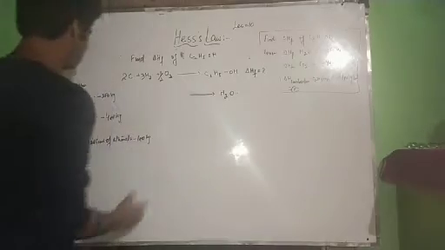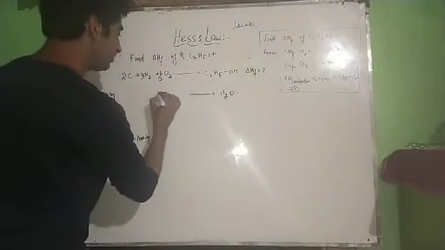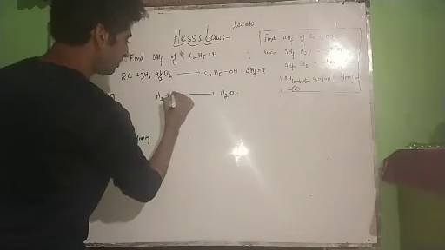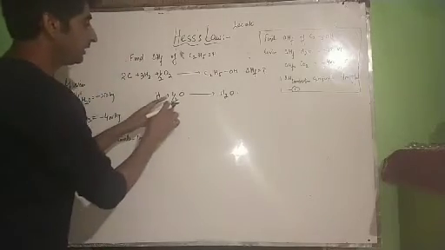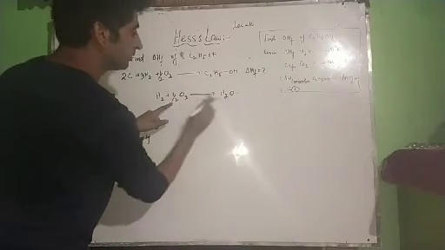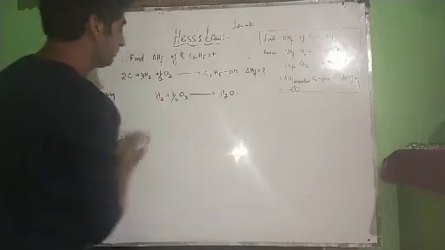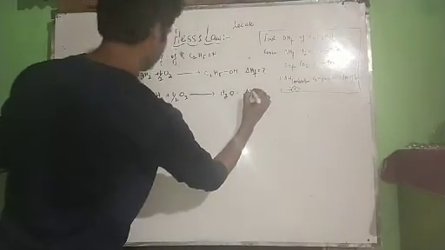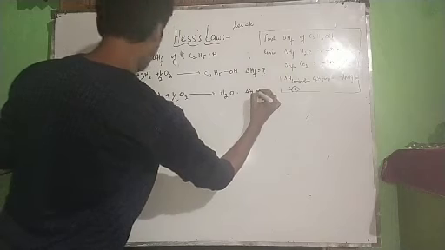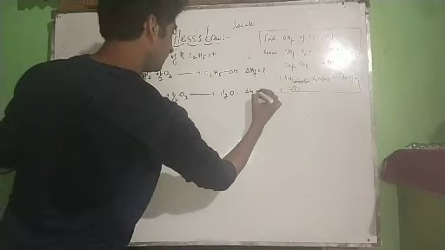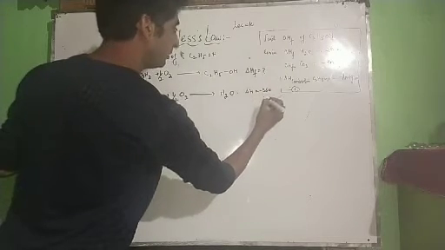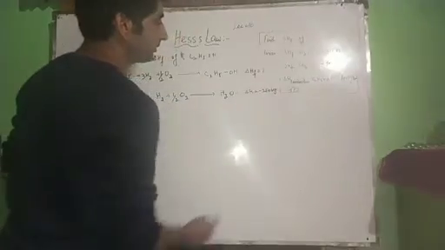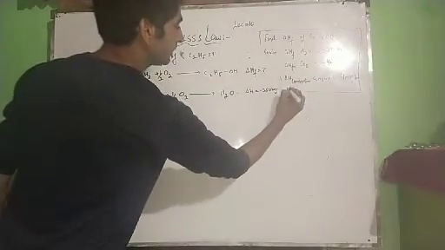From its own elements, hydrogen plus oxygen. Here we can't write 2O2 because we have to form only 1 mole. Delta H of formation of water is given as minus 250 kilojoules per mole. Let this be equation first.